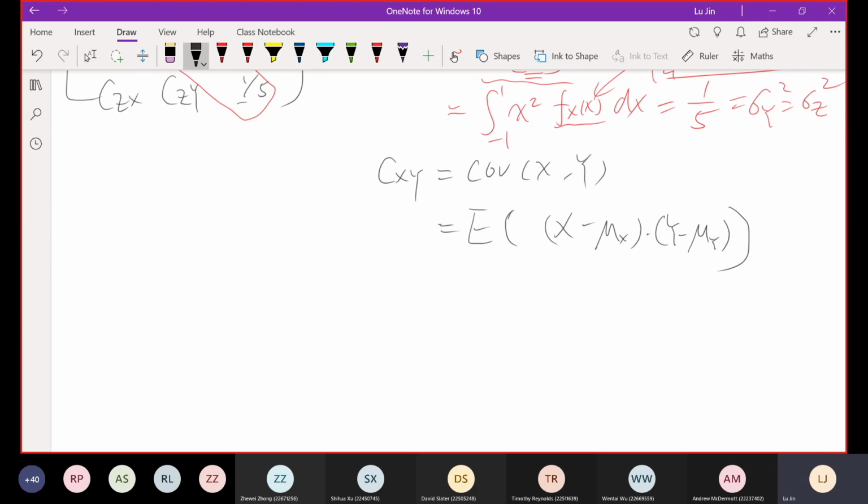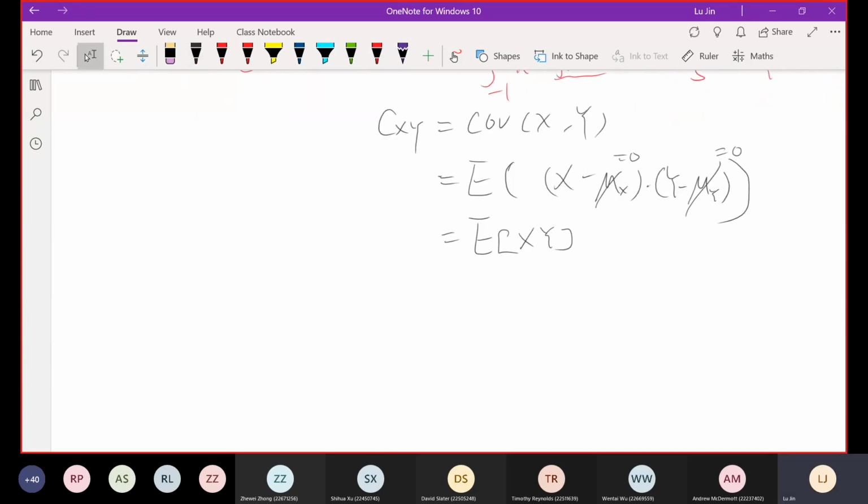Okay, this is the concept of covariance. And mu X is 0, mu Y is 0, as we have done before. So this gives us the expectation of X times Y, again using the formula of the expectation to calculate this value.